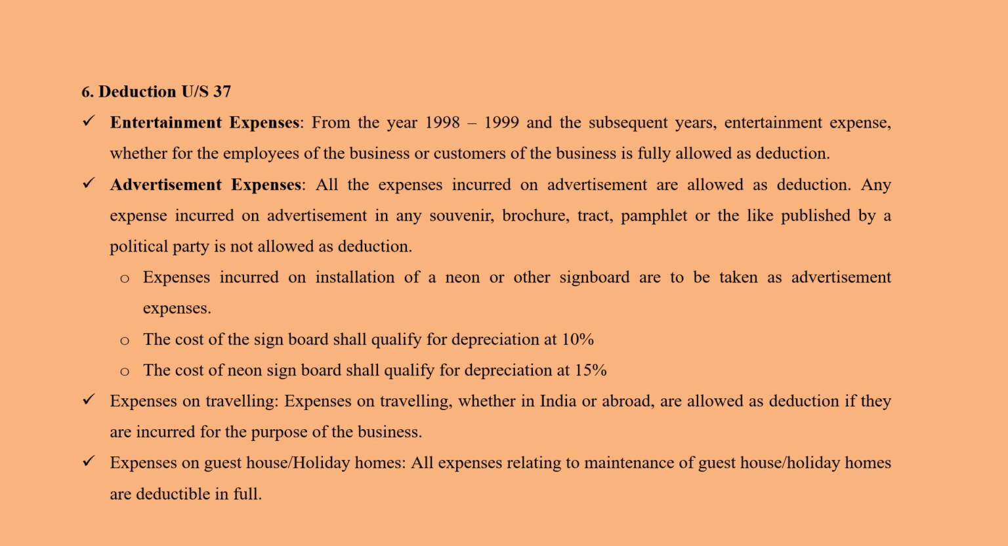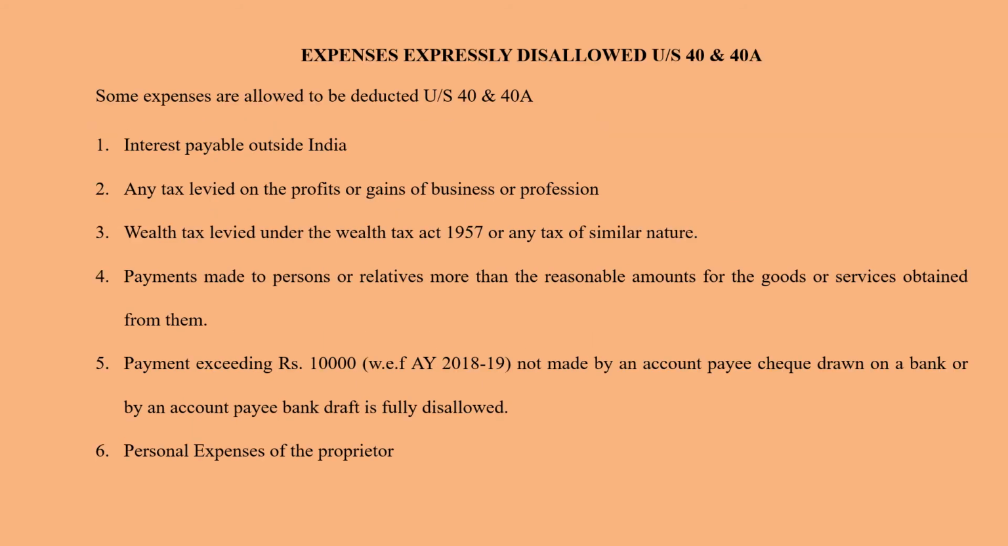Expense on traveling, whether in India or abroad, are allowed as deduction if they are incurred for the purpose of business. If you are traveling because of business, then that expense can be deducted. Then you have expense on guest house or holiday homes. All the expenses relating to maintenance of a guest house or a holiday home for the purpose of a business can also be deducted in full. So these are the deductions under section 37.